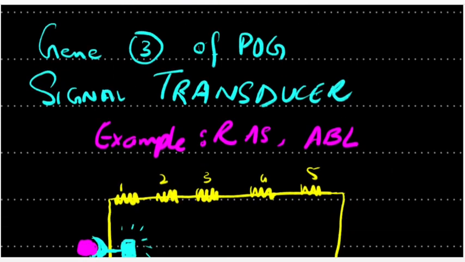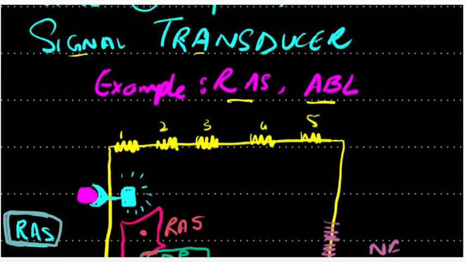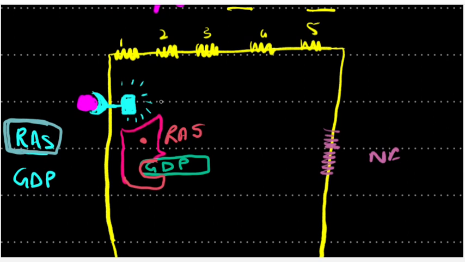Coming towards gene number 3, that is signal transducer. The example is RAS and ABL gene. Coming towards the RAS gene. As I said, if the growth factor receptor is activated, under this growth factor receptor there is a very special type of protein known as RAS.